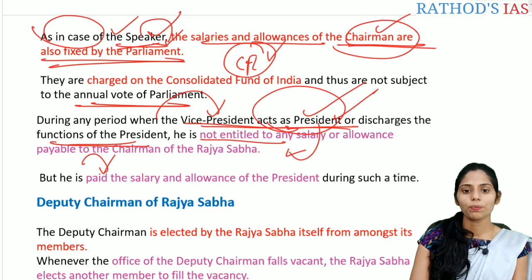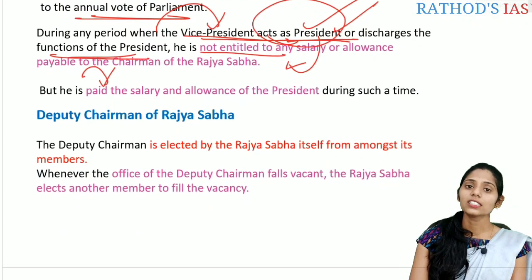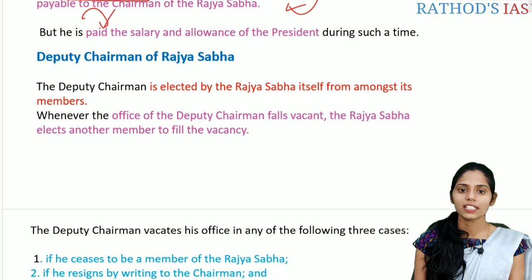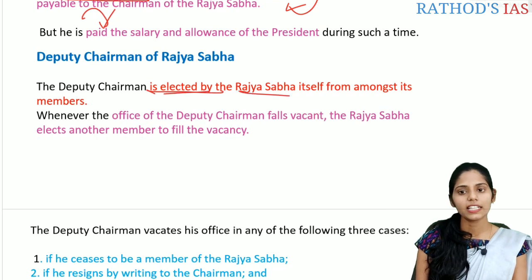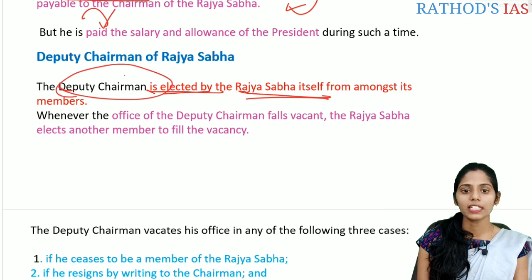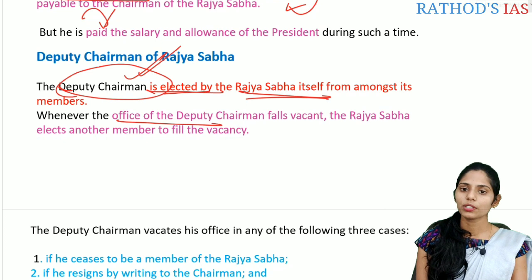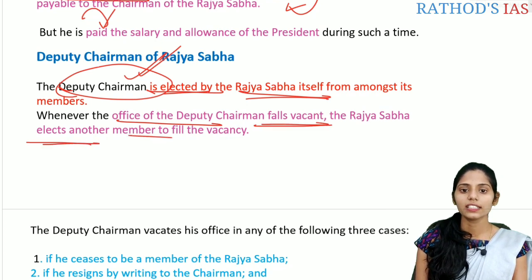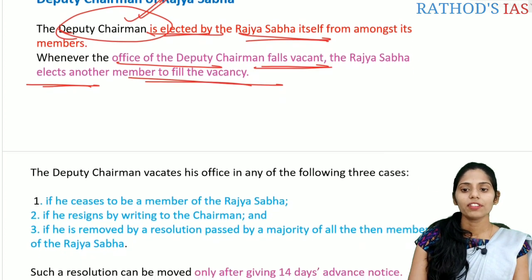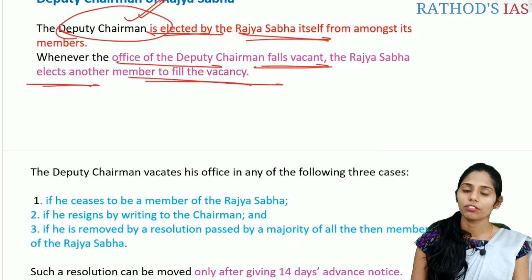And if you see the next important one, that is the deputy chairman of Rajya Sabha. This deputy chairman of Rajya Sabha is elected by the Rajya Sabha itself among its members. That means this deputy chairman is a member of Rajya Sabha. So whenever the office of the deputy chairman falls vacant, Rajya Sabha will elect another member to fill the vacancy.